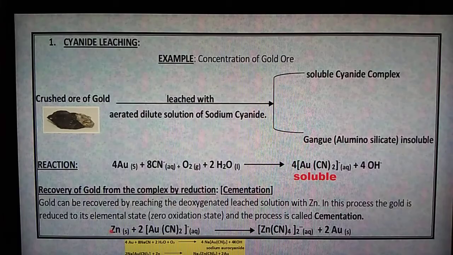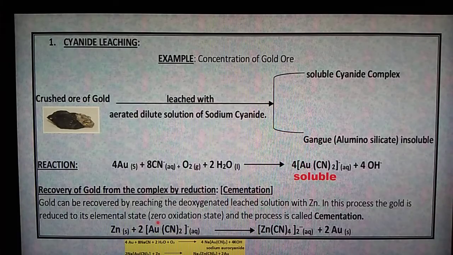Also, zinc has a very important character: it may act as a reducing agent. In this process the gold is reduced to its elemental state. Elemental state means Au, the purest form of gold. Here the oxidation state is 0, but in the complex gold has an oxidation state of +1.